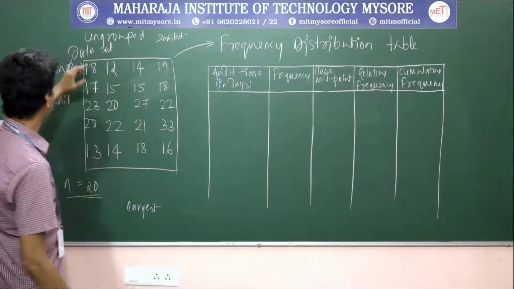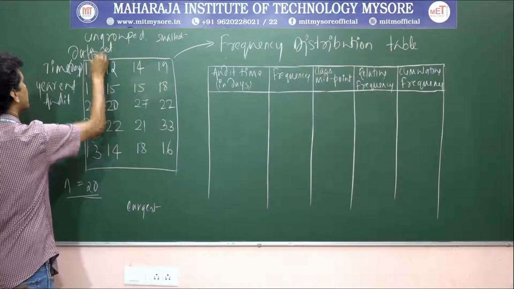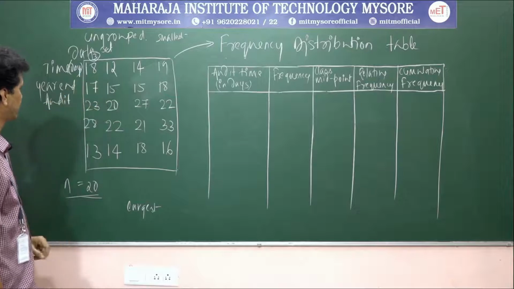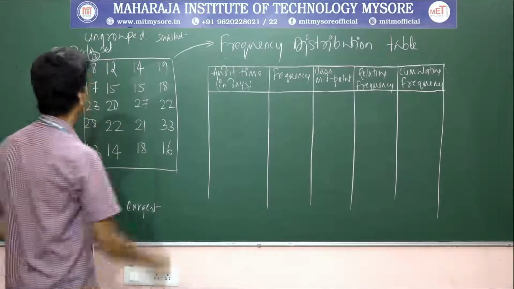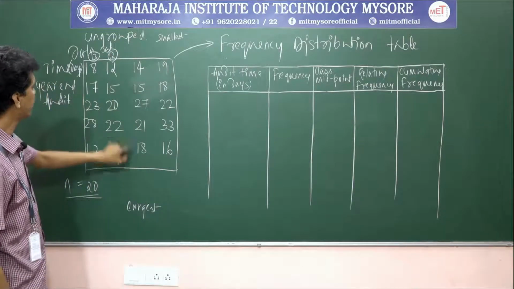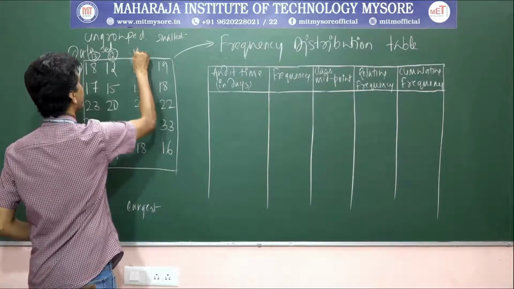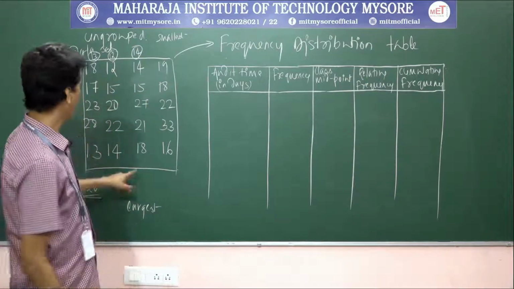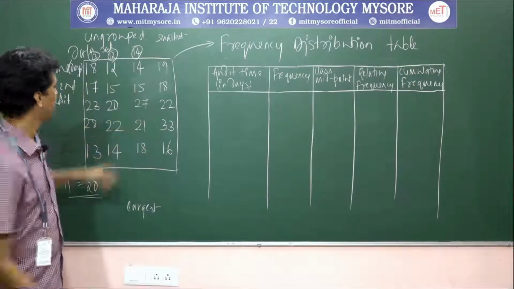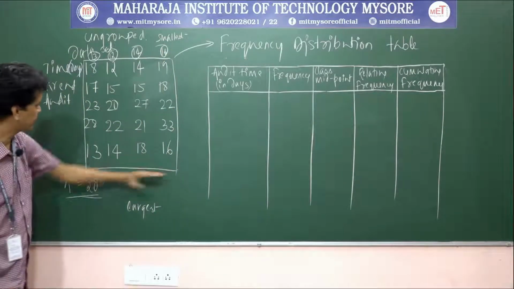So, first one. What is the smallest number here? The smallest number is 13. What is the smallest number here? The smallest number here is 12. What is the smallest number here? The smallest number here is 14. Okay. And what is the smallest number here? The smallest number is 16. So, now let us see what is the largest number.